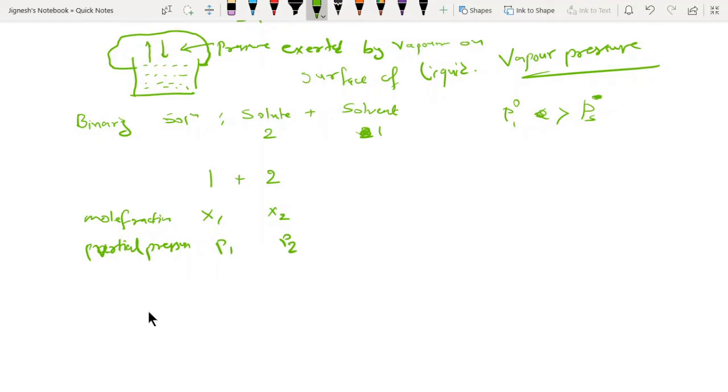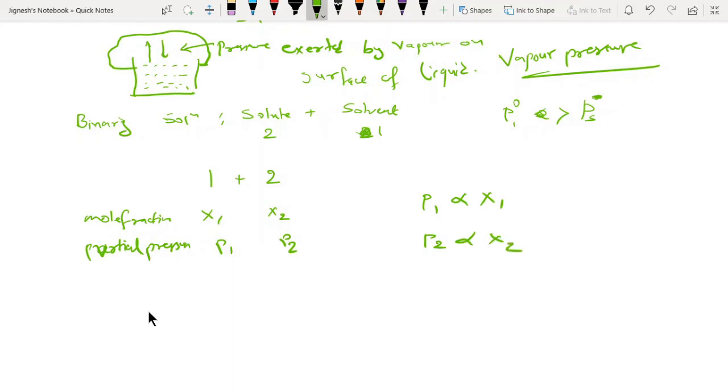So dear students, what does it indicate? According to him, the law says that P1 is directly proportional to x1, and P2 is directly proportional to x2.